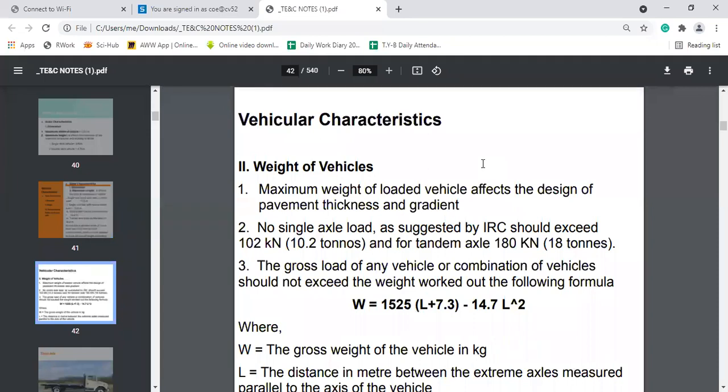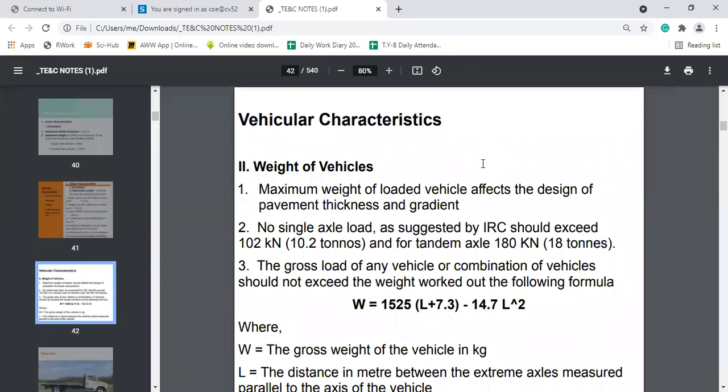Then we have seen some of the clauses or standards given by the IRC for the weight of the vehicles. As per the IRC, if it is a single axle load, then the weight of vehicle should not exceed 102 kilonewton, that is 10.2 ton. And for tandem axle, it should not exceed 180 kilonewton, which is 18 ton.